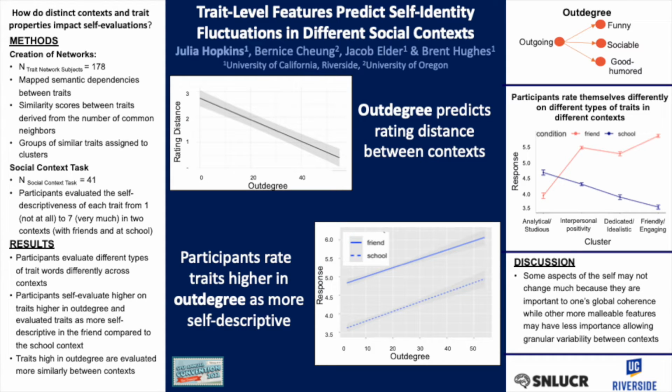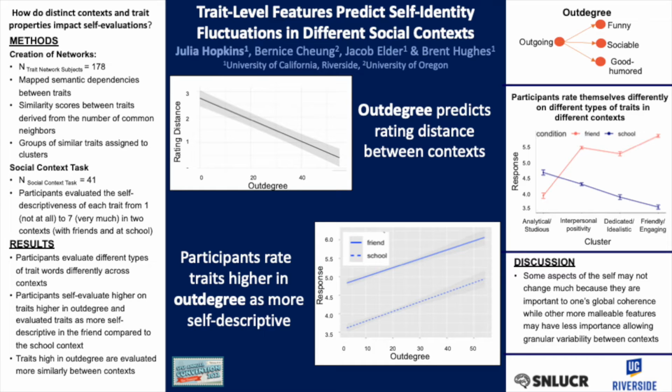First, we wanted to create a representation of the self-concept. To do this, we created a network that describes how traits connect and depend upon one another. Participants were asked which trait words a target trait relied upon for semantic understanding. From this network, we identified features which we believed may play a role in how people represent traits differently between contexts. One of the features we identified was out degree.